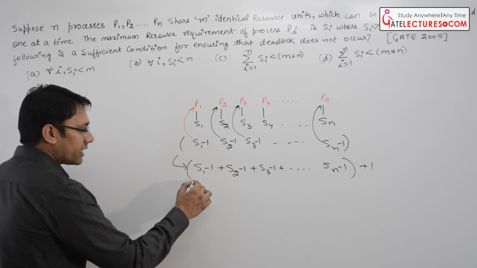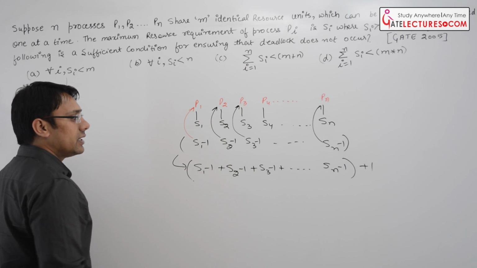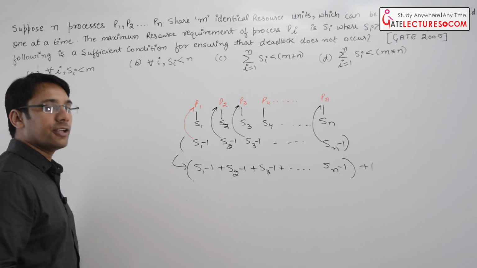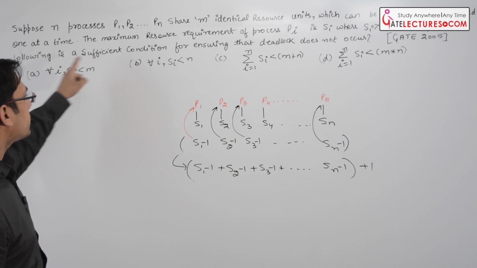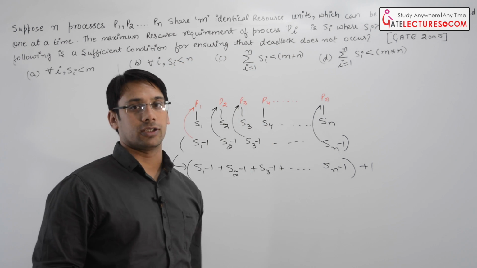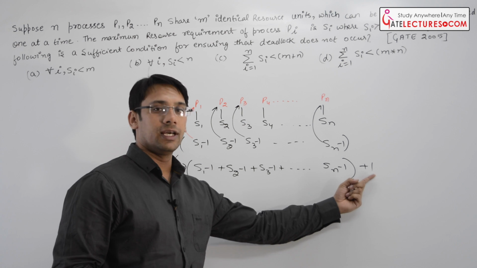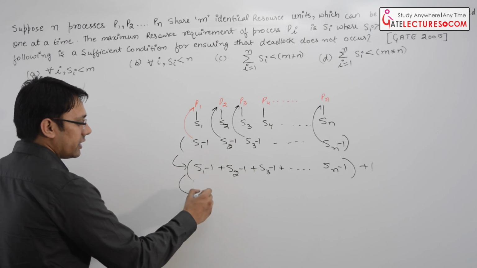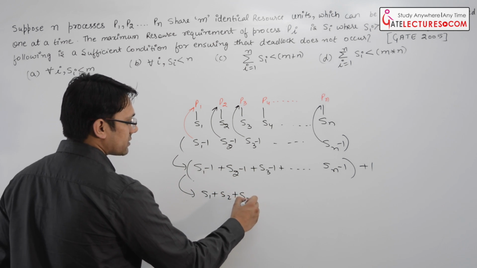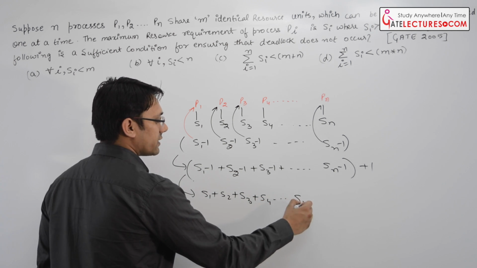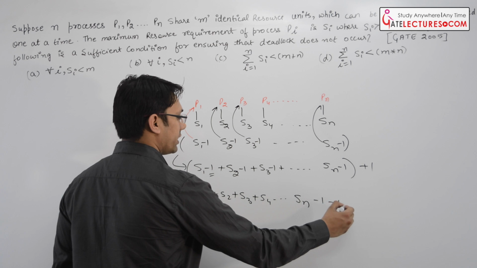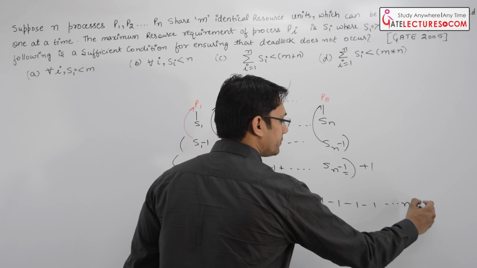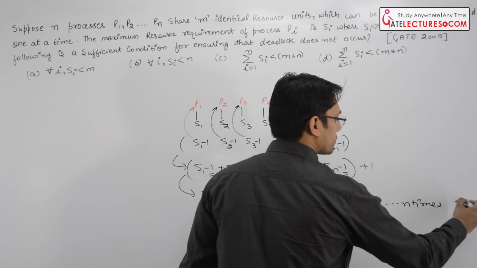So let me just repeat what I am saying. If we give these many resources to these processes, there could still be a deadlock, but if we give one more resource, then we can avoid the condition of deadlock, right? And they want to know the sufficient condition for ensuring that deadlock does not occur. So if we give one more resource, it will be a sufficient condition that there will not be deadlock. Now what is this? You can see this is S1 plus S2 plus S3 plus S4 up to so on Sn, and then minus 1, minus 1, minus 1, minus 1, n times, and then we have plus 1.